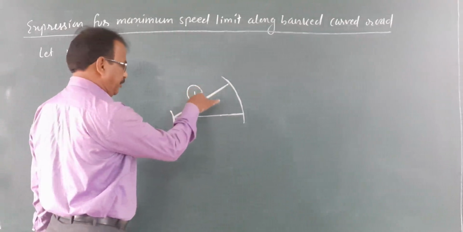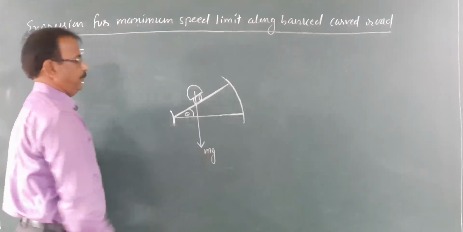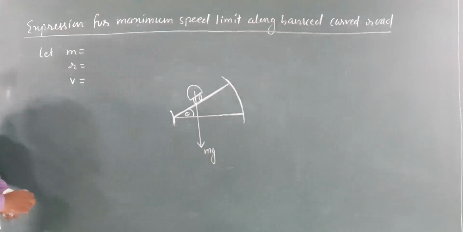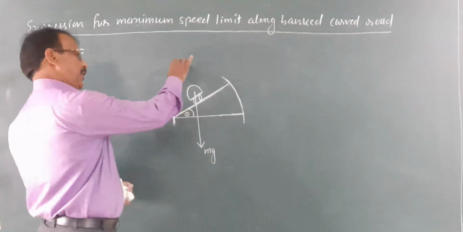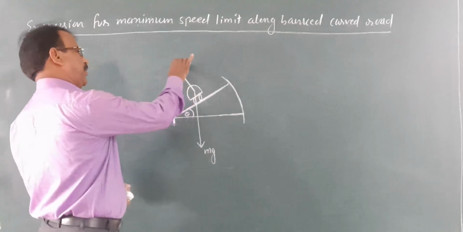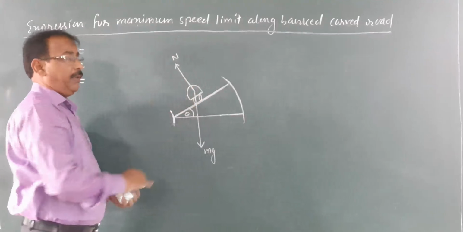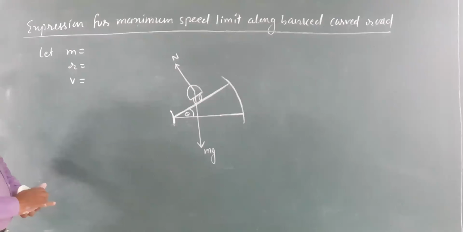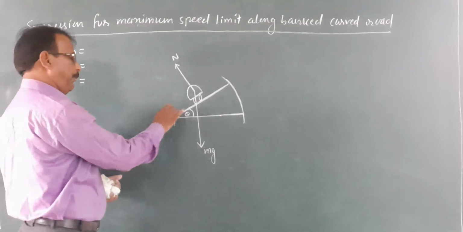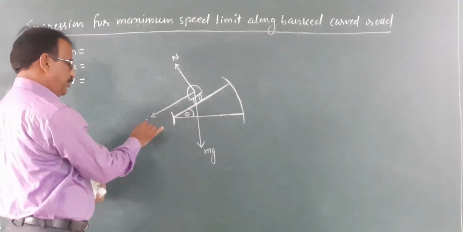One is its weight, which acts in the downward direction. Second is the normal reaction exerted by the road surface on that vehicle. And third is the frictional force which acts in this direction.